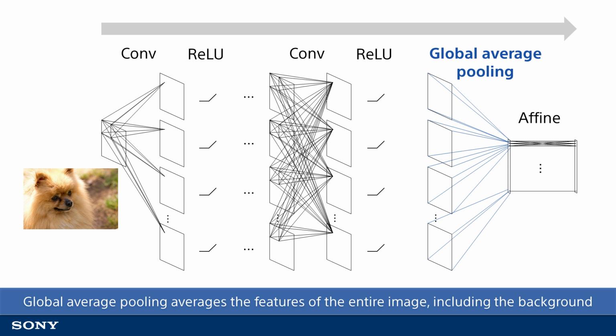In this network, the final affine fully connected layer estimates the image category. The smaller the area of the entire image taken by the actual subject, the more classification results are affected by the background and other unimportant information. Of course, if the training process is performed using a large amount of data, the neural network learns not to output background features, and so global average pooling is not affected by backgrounds. But it is also considered that learning is difficult because it is necessary to express the processing that focuses on the foreground with a normal CNN.